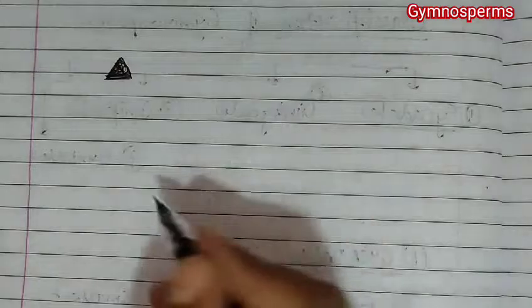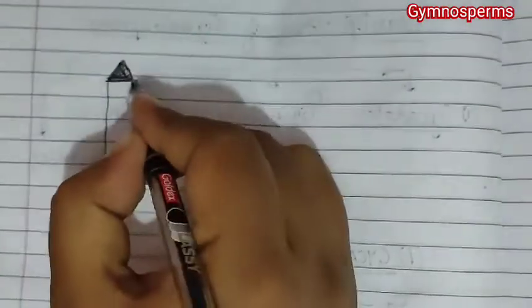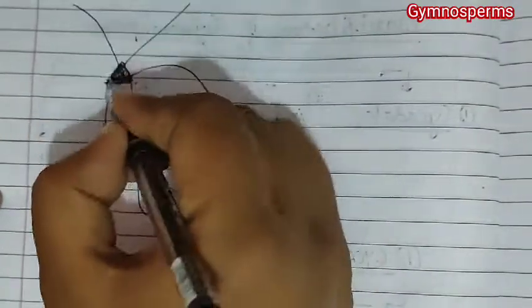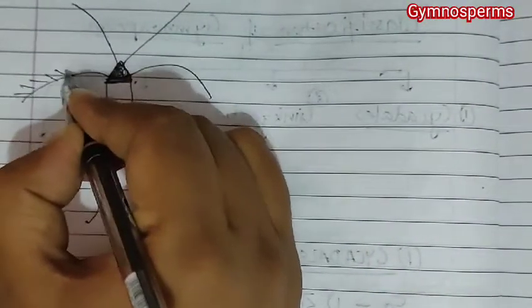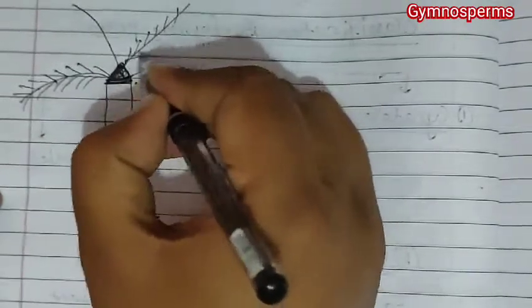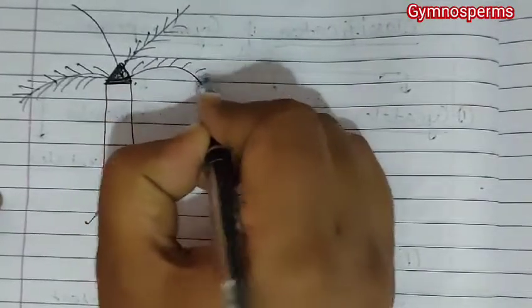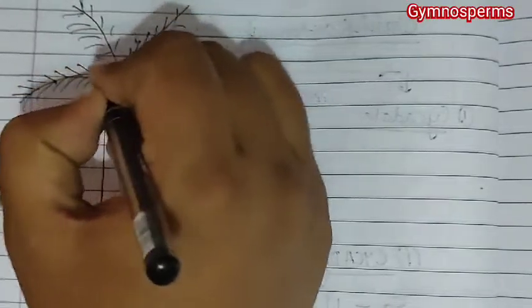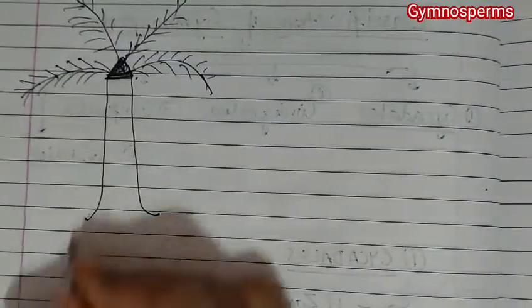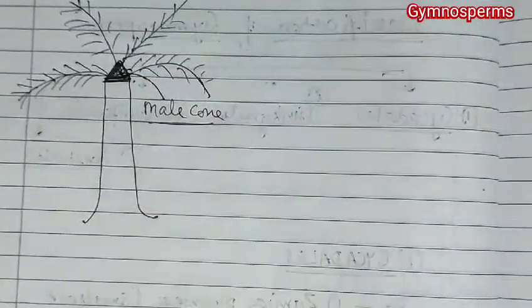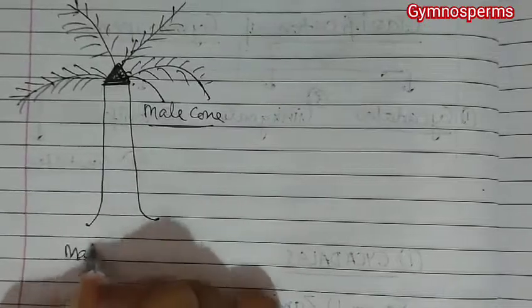If you see this diagram, this is obviously a Cycas, and this is a male cone here, so because of this we call it a male plant.